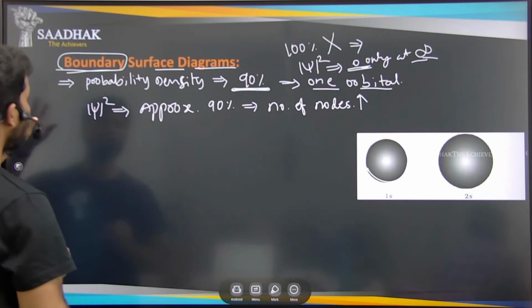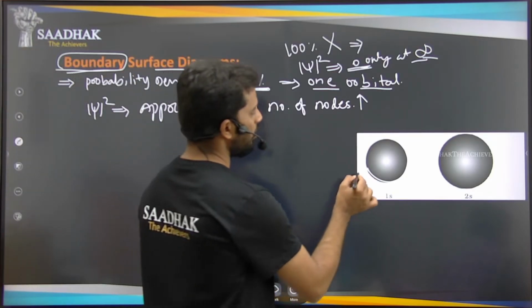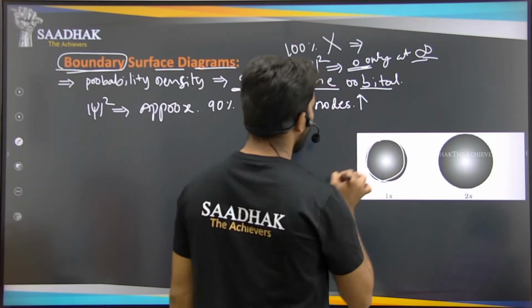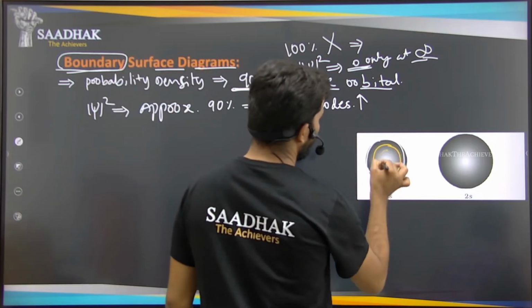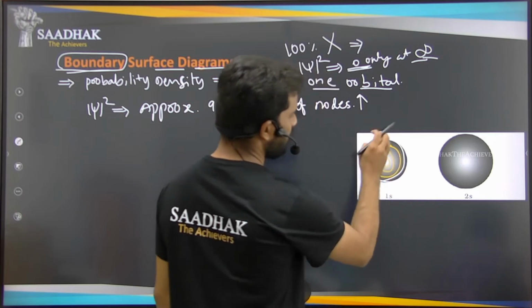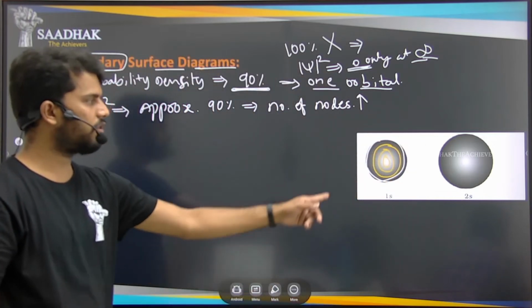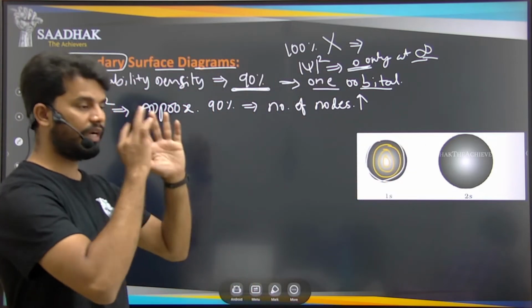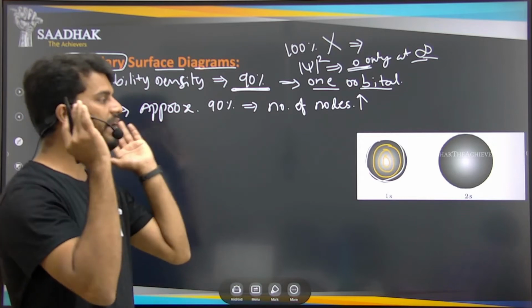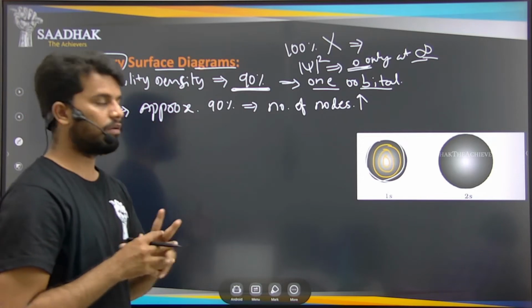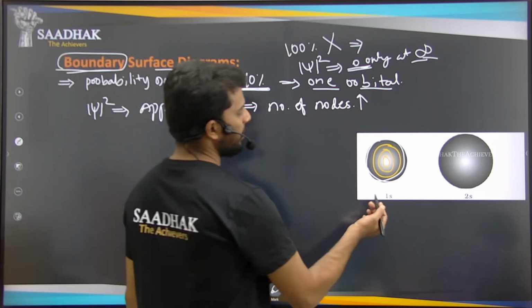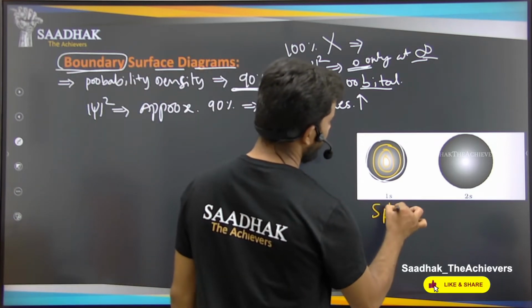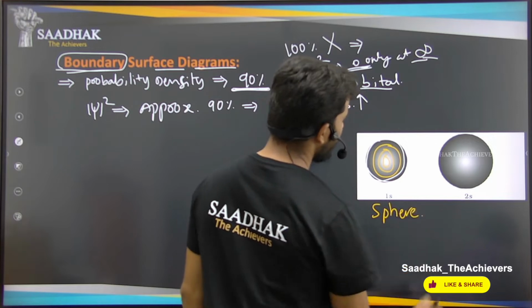If you draw that, this is for one electron, and this is another. It is just a two-dimensional figure that I have drawn here. If you consider the three-dimensional possibilities of the places where we can find the electron, then you will get a sphere.